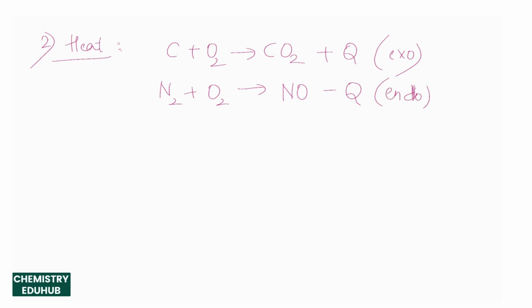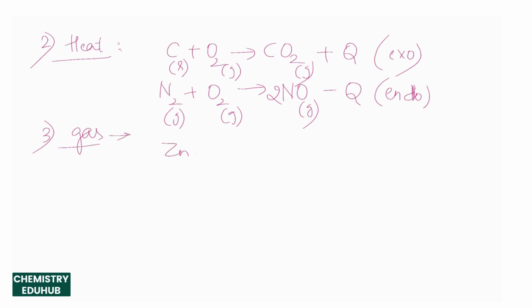These are all added after the balancing of the equation, that is N2 plus O2 give rise to 2NO. Now this is the balanced equation. And also if you can write the physical state, then this is solid, gas, and CO2 is also a gas. N2 is a gas, O2 is a gas, and NO is also a gas. This way we add heat changes to the equation.